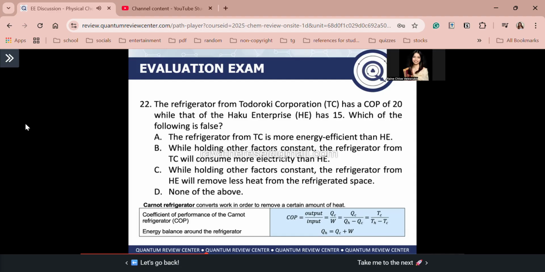Okay, so why is B false? It says here that the refrigerator from TC will consume more electricity than HE. Guys, the refrigerator from TC has a higher COP. So we would expect that it will consume less electricity than HE. Gets? Again, because it is more efficient.